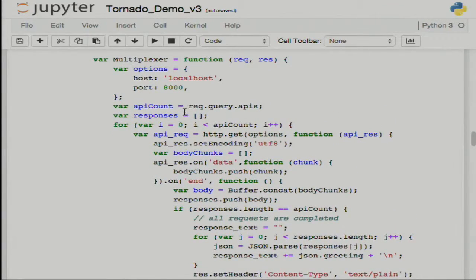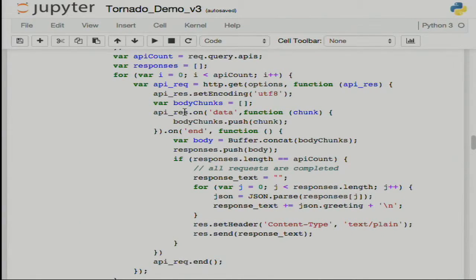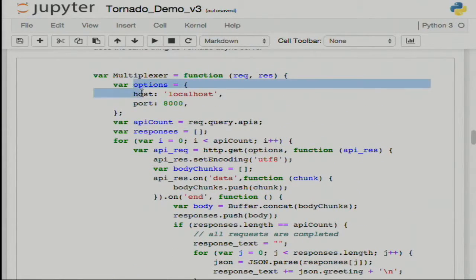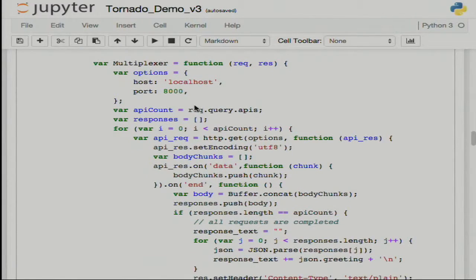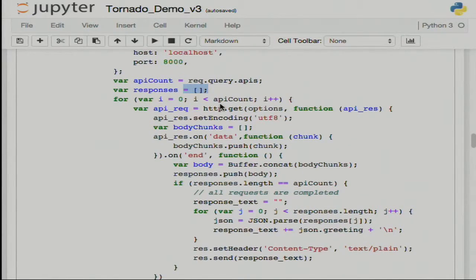I might, of course, have it not in the perfect way, as some JavaScript guru would advise me, but I did it on purpose because I try to avoid external dependencies. Node.js has a lot of external libraries that would make it look nicer, but this is just pure Node. So what do we do here? I created the options object that keeps a reference to the localhost dummy URL. I have the array that is waiting for responses, that will get the responses.